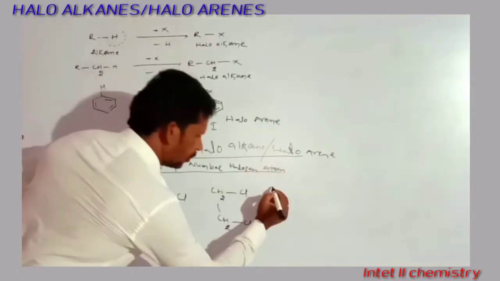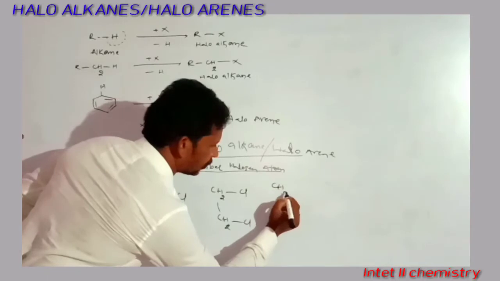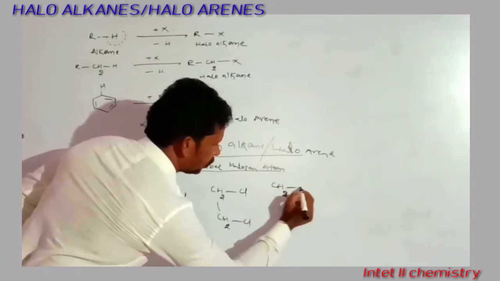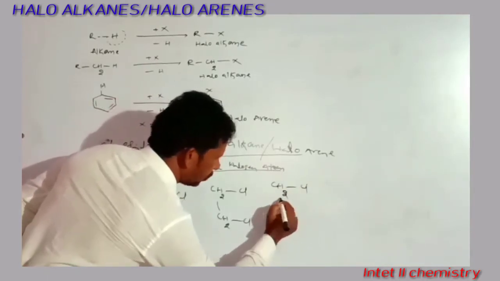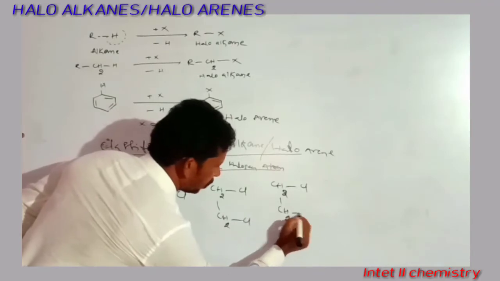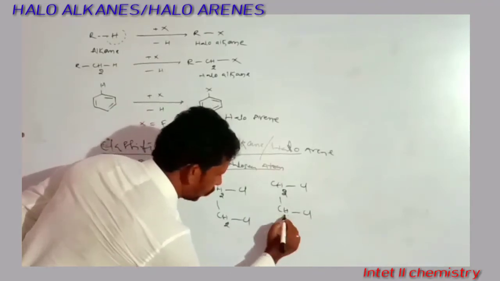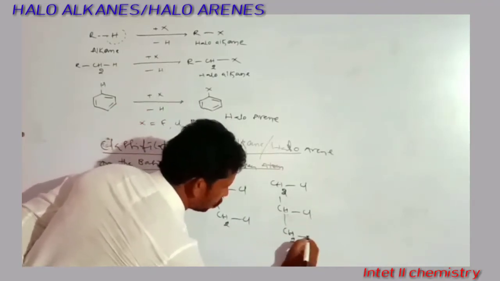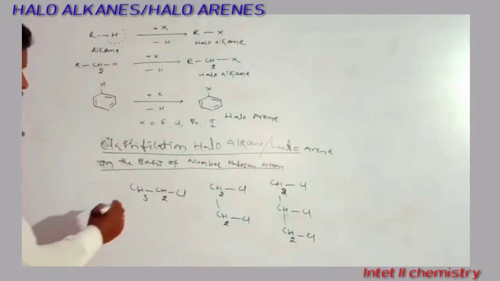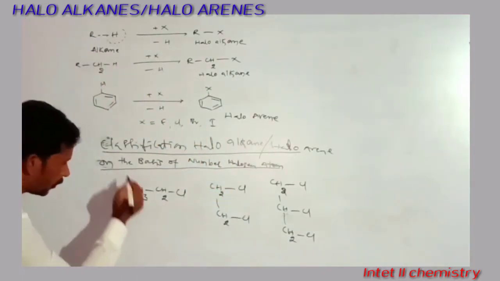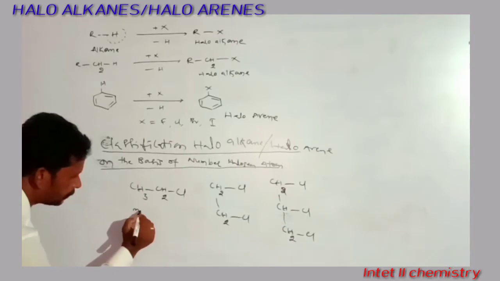Next, the other one I am writing is CH2Cl, then CHCl only, and CH2Cl. What is the name of each compound according to the number of halogen atoms?